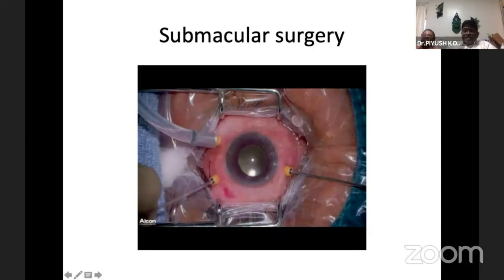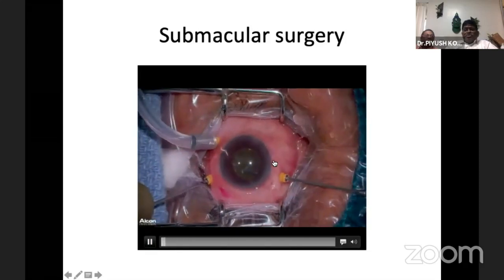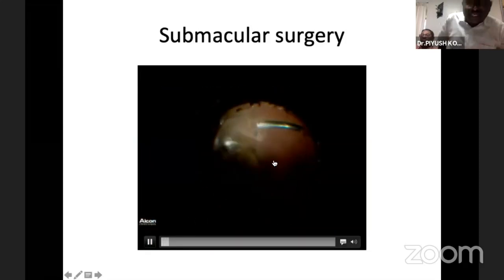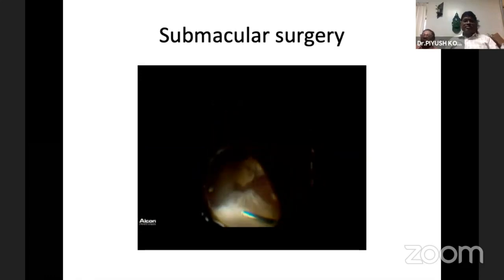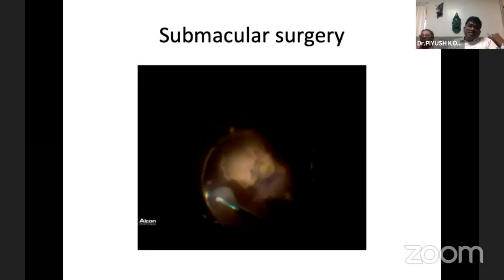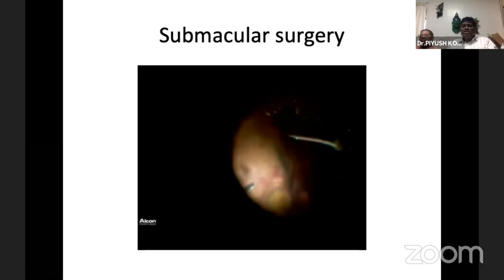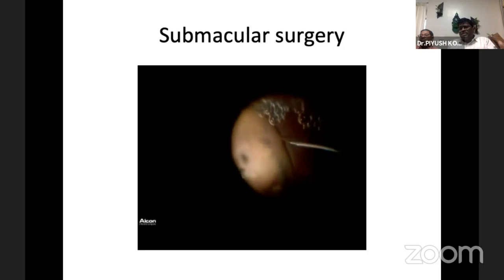First I'll go for the submacular surgery, because this is considered one of the most difficult surgeries. Here, this is a case of PCV with submacular hemorrhage. You can see the hemorrhage in PCV is very thick, and the clot under the retina is like a calcified mass.